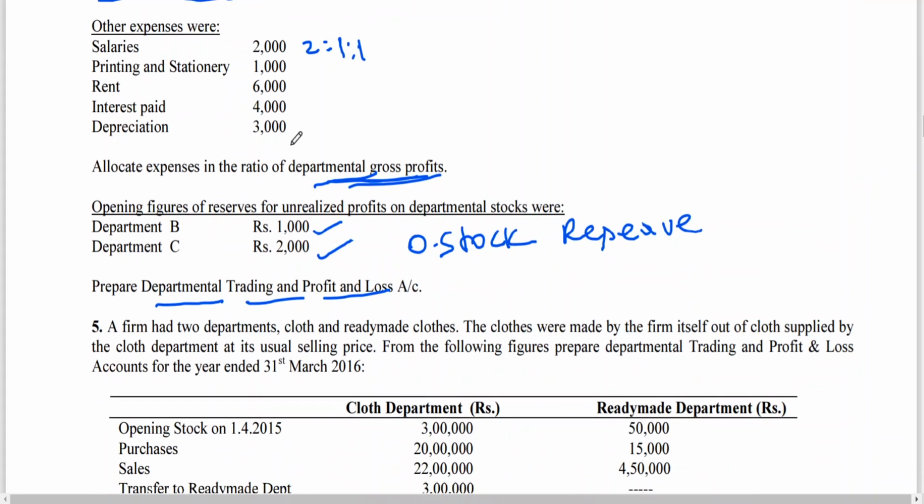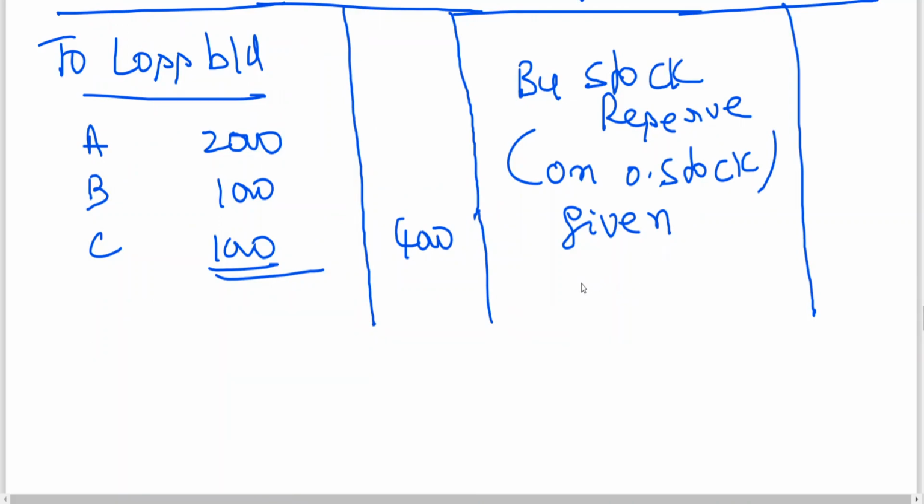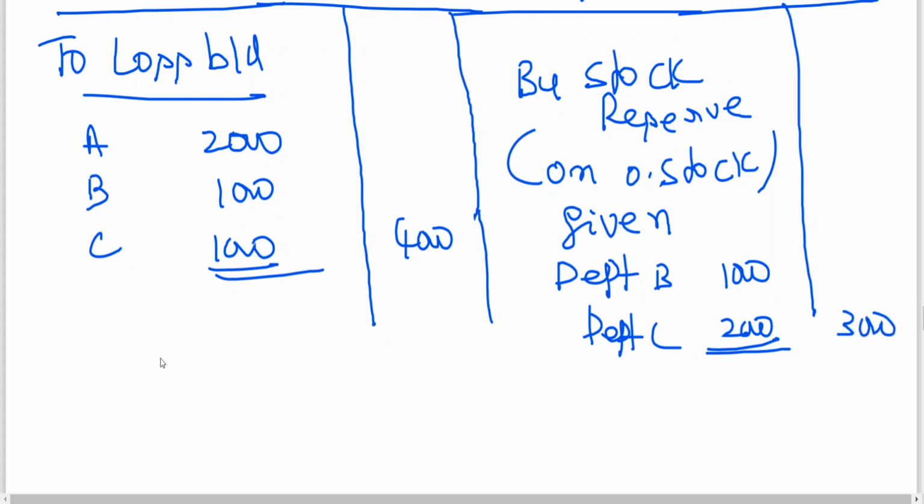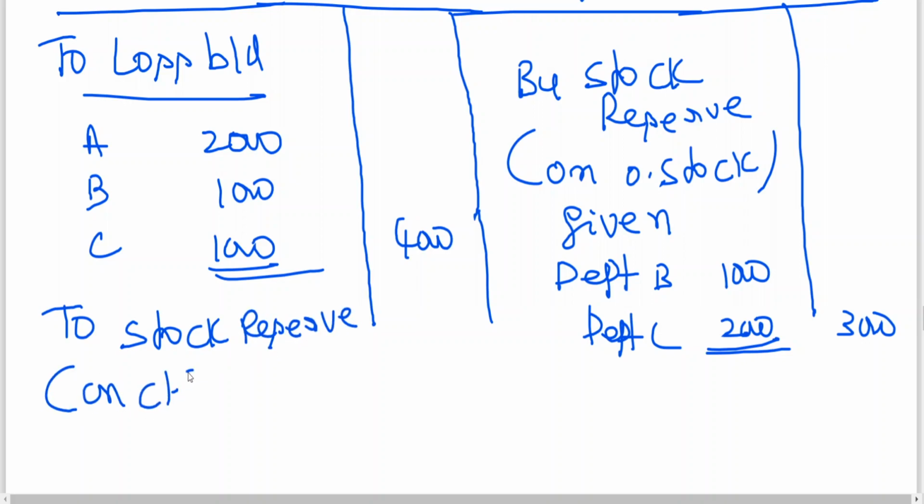You can see the stock reserve: Department B 1,000, C 2,000, plus 2, 3,000. Then stock reserve on closing stock.